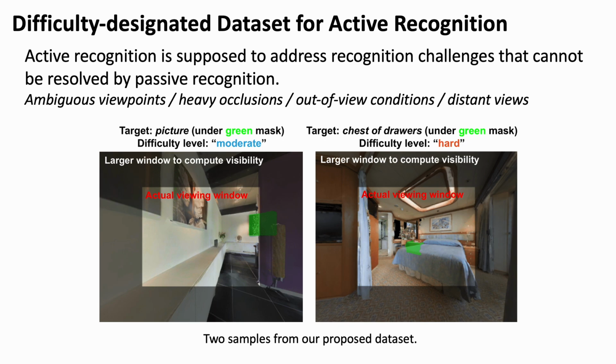To better facilitate evaluation of active recognition in indoor simulator, we collect and propose a dataset where we give a recognition difficulty level to each testing sample. The difficulty level is calculated by considering 3 aspects, including the visibility of the target, the relative distance between the agent and the target, and the number of observed pixels.